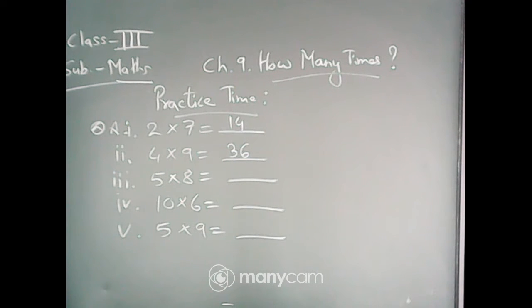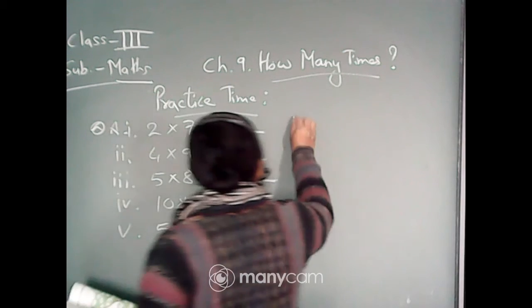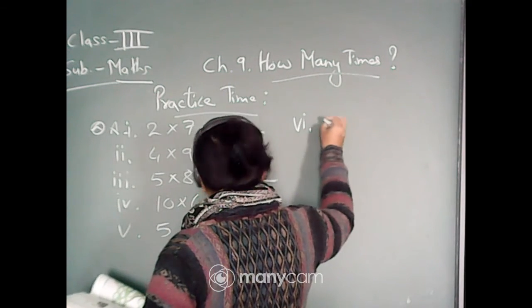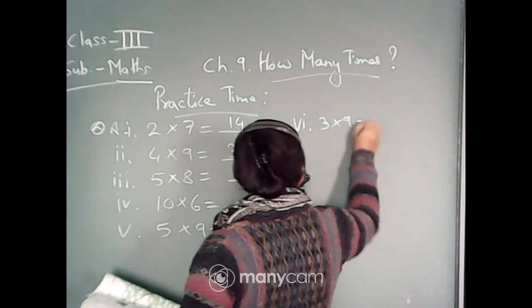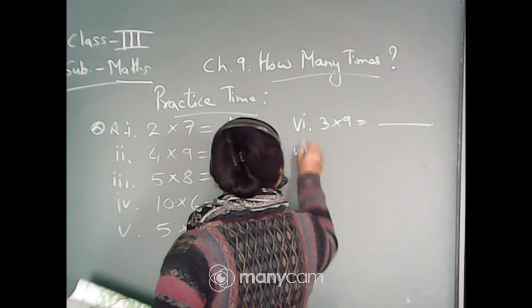Next, 5 into 8. Quickly write it down. These are all from the multiplication table, and you all know the multiplication table.